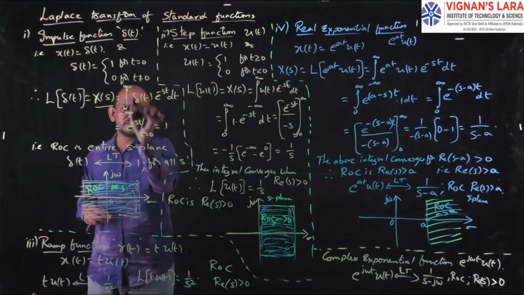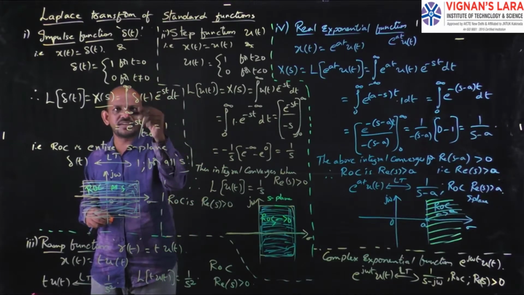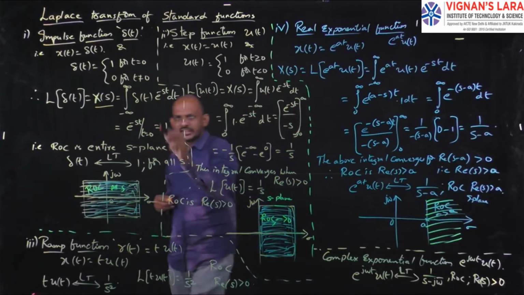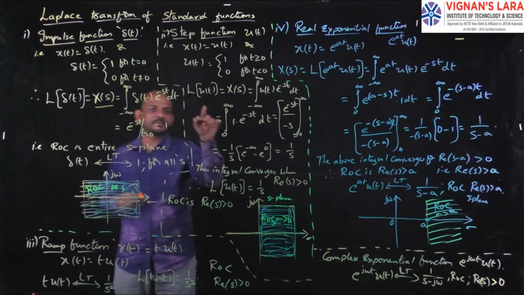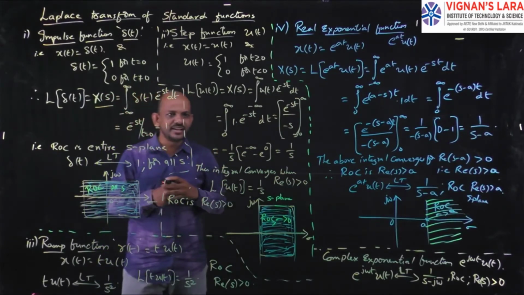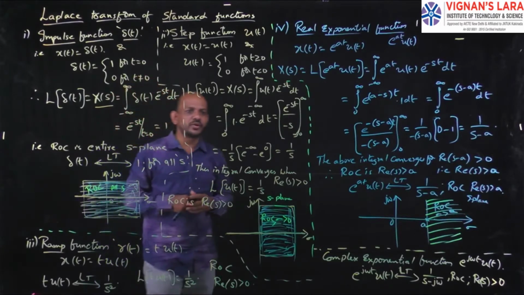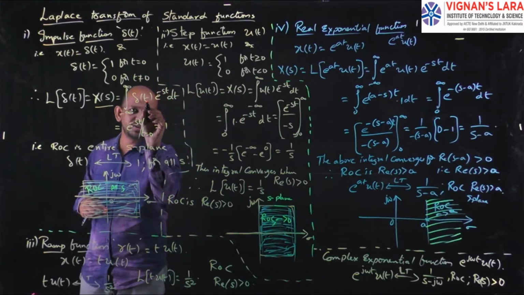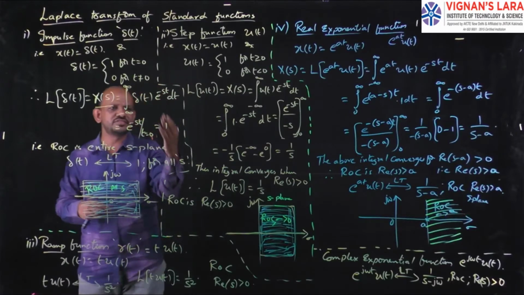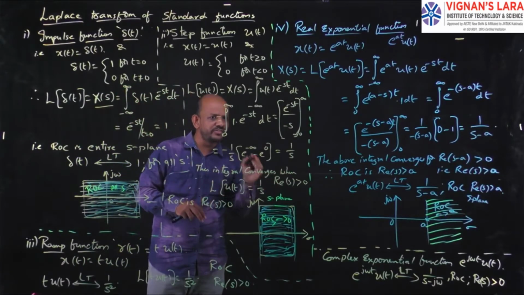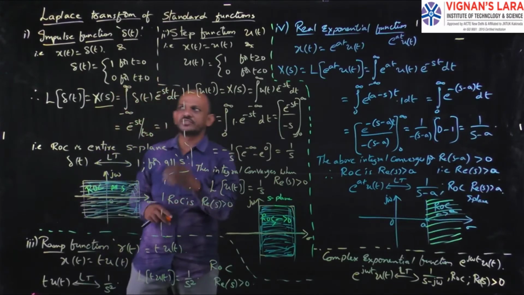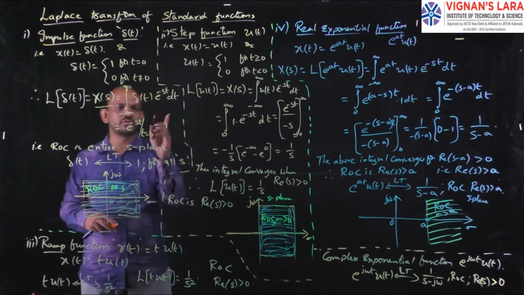See, here the limits are from minus infinity to plus infinity. So there are so many values. For all those values, del of t is equal to 0 except at t equal to 0. Hence, in all this range of values, I will consider only the value at t equal to 0. So at t equal to 0, it will have a value. For all the remaining values, it is 0. So 0 into anything is 0. Integral of 0 is 0. So I don't need to consider anything. I will consider only one value, that is t equal to 0. So del of 0 equal to 1.